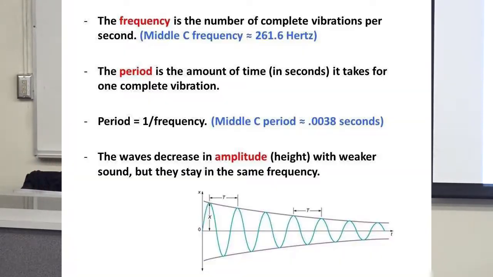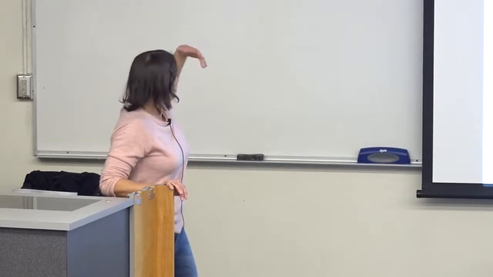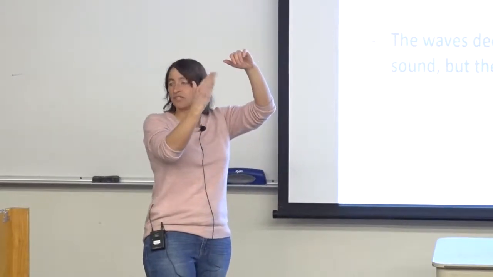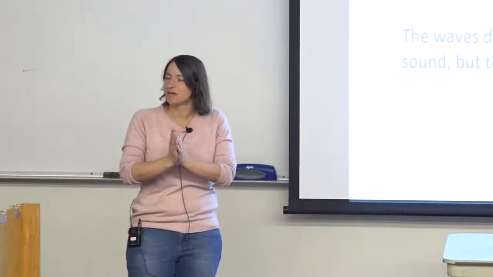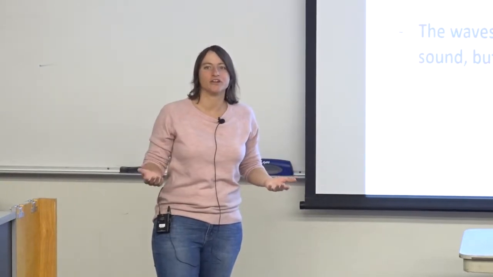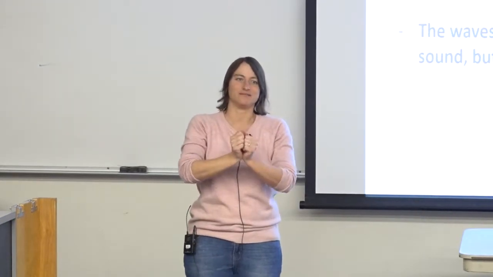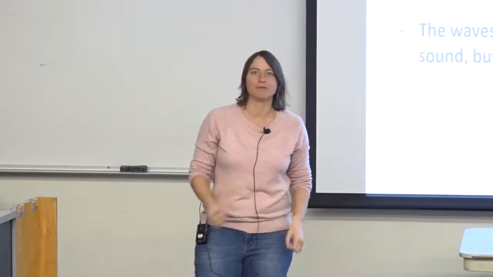I know it's hard to see on top, but the first line says the frequency is the number of complete vibrations per second. I probably should have brought a guitar to demonstrate this, but imagine plucking the string of a guitar. It's going to vibrate back and forth, and if it vibrates 261.6 times per second, then the frequency is middle C, and that's the note that you're hearing. If I had my keyboard here, I'd push middle C and you'd hear what that sounds like. You can imagine the string vibrating.